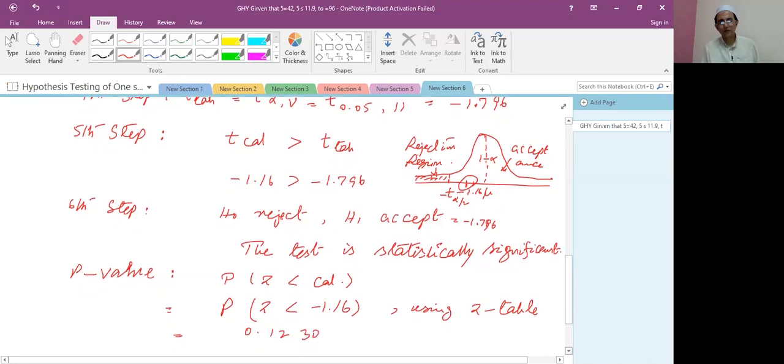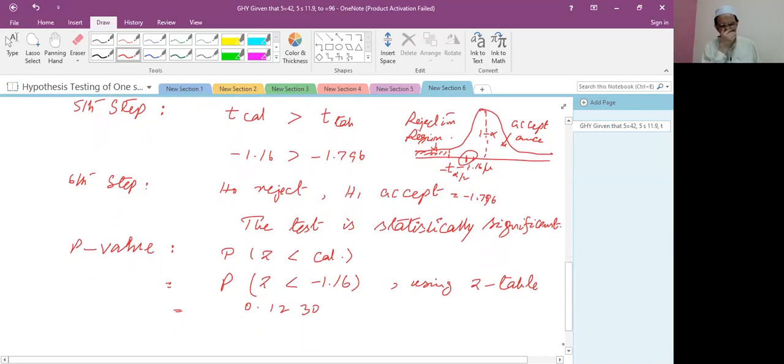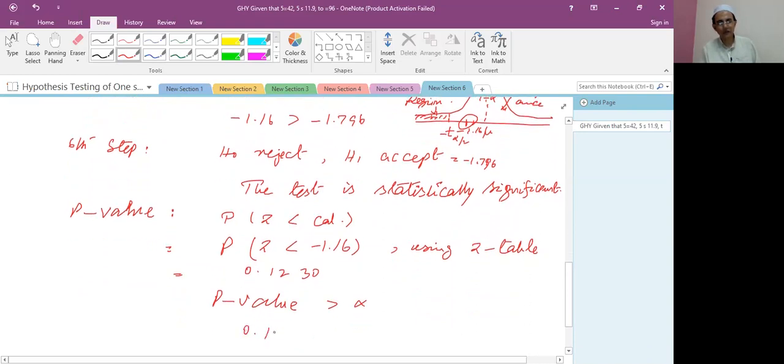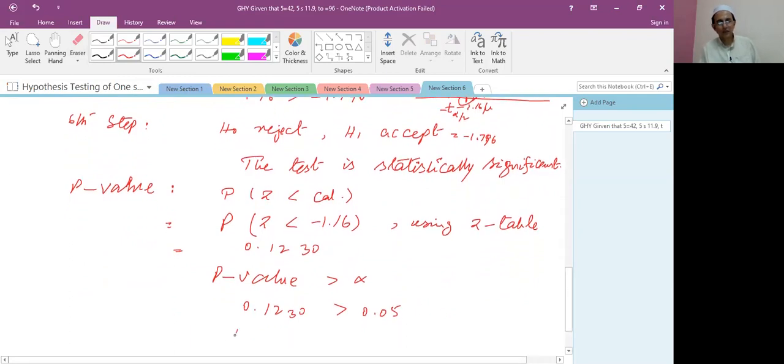It means, student, if the p-value is greater than alpha, because alpha is 0.05, and the p-value is 0.123, this value is greater than 0.05, it means reject H0, accept H1.